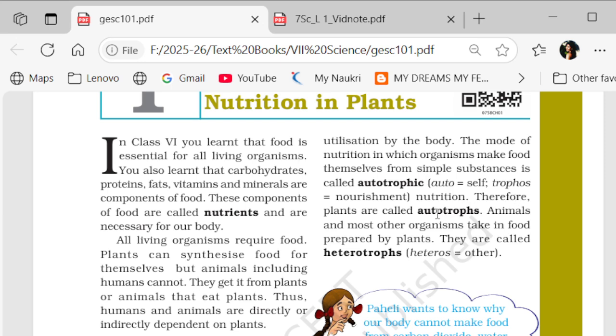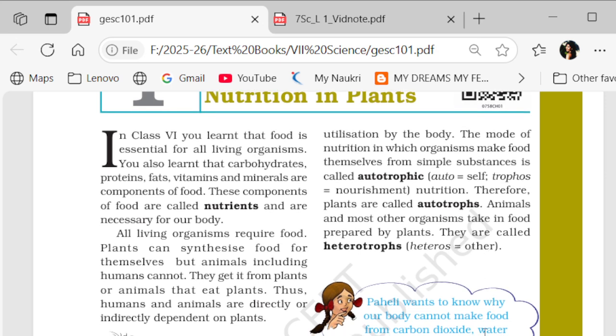And therefore the plants are called autotrophs because they make their own food. And animals and most other organisms take food prepared by the plants, so they are called heterotrophs. Heteros means those who are dependent on others, right?